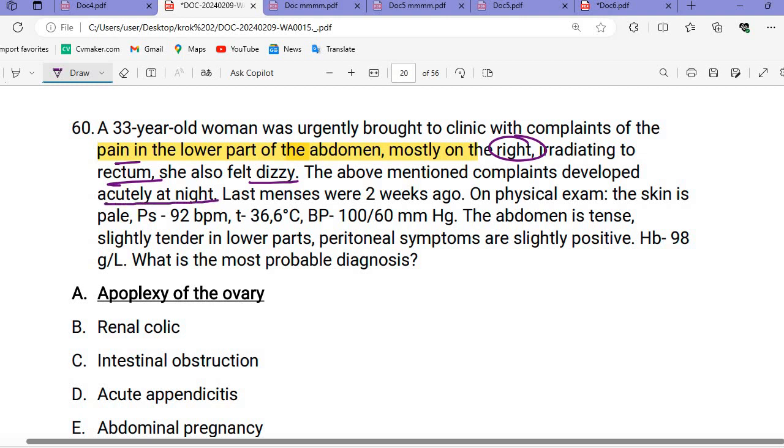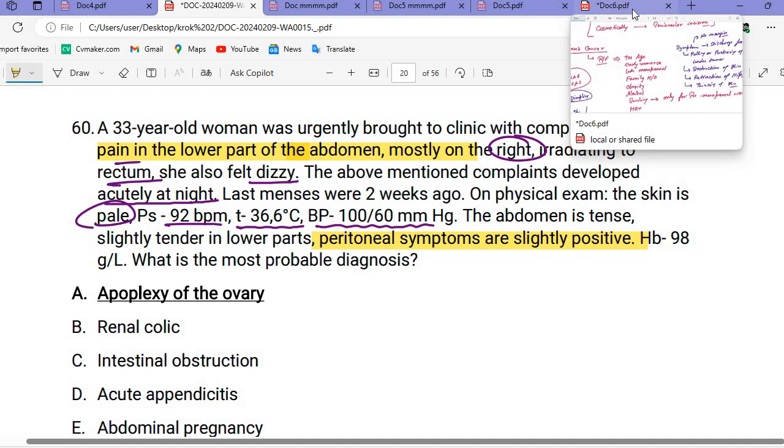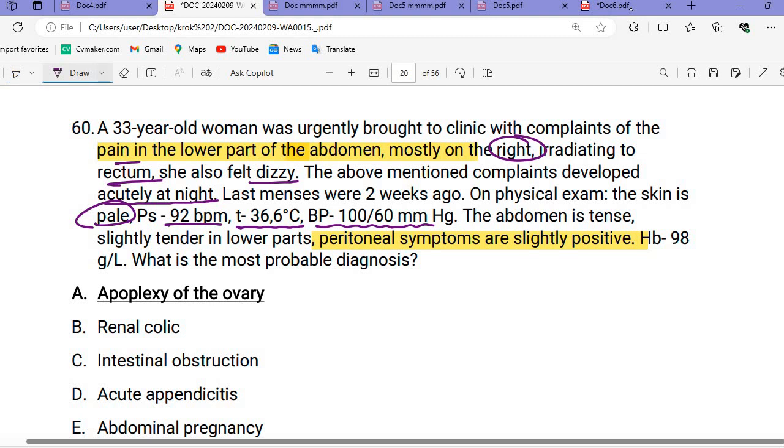On physical examination, we see the skin is pale, pulse 92, temperature 36.6 degrees Celsius, BP 100 by 60. The abdomen is tense and tender on the right, and peritoneal symptoms are slightly positive. Hemoglobin is 98. So this is apoplexy of the ovary, which we can also call ovarian torsion or ovarian rupture.